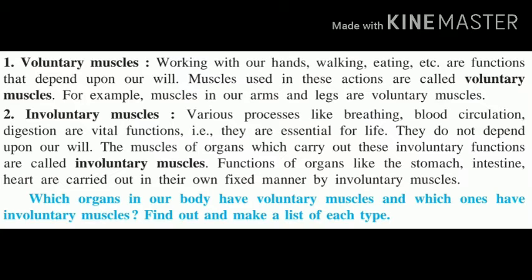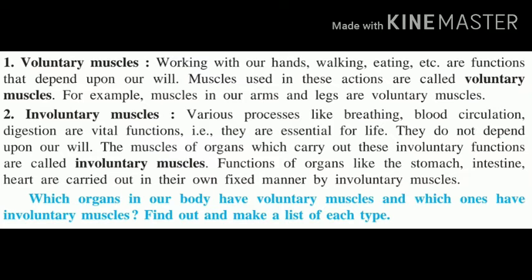And those which are not performed by our will are involuntary. जे आपण इच्छा नसतानाही करत असतो. उदाहरणार्थ श्वासन क्रिया, that is breathing, blood circulation, pumping of heart. These are the vital functions which are involuntary and essential for life. They do not depend upon our will. The muscles of organs which carry out these involuntary functions are known as involuntary muscles. Functions of organs like stomach, intestine, heart are carried out in their own fixed manner by involuntary muscles.